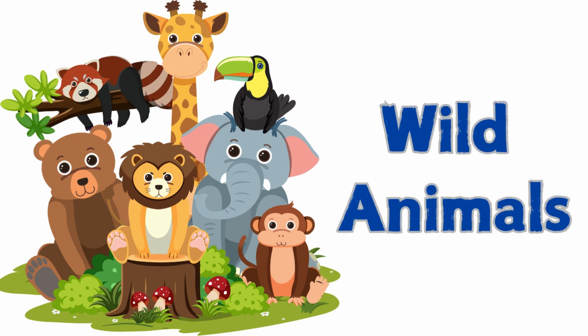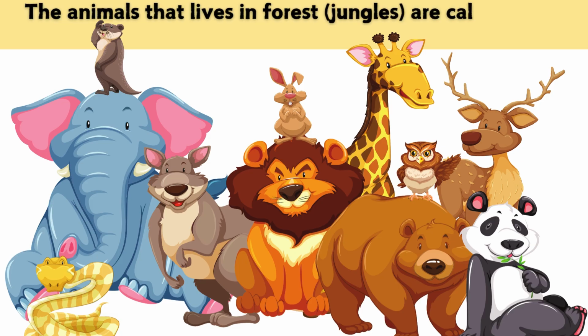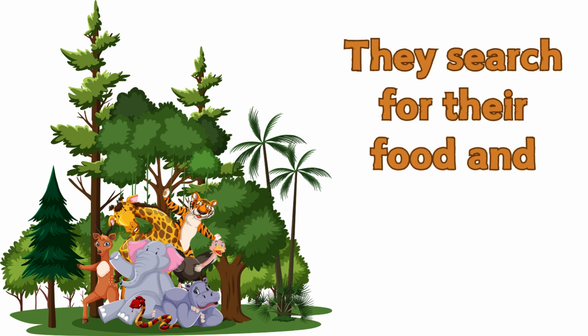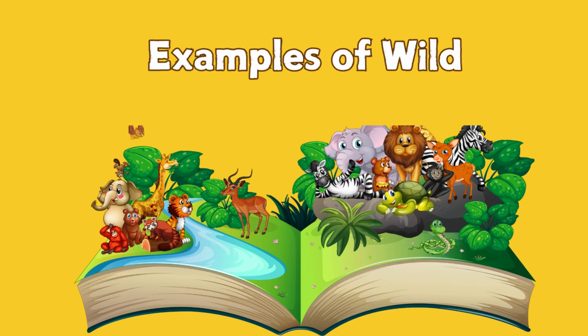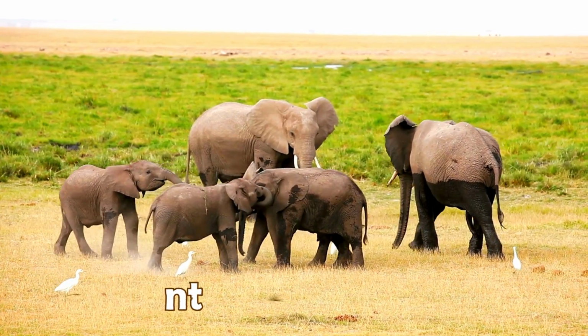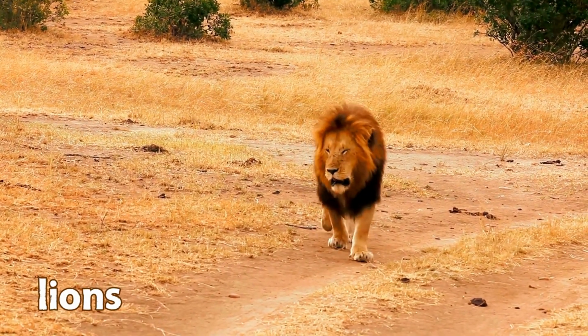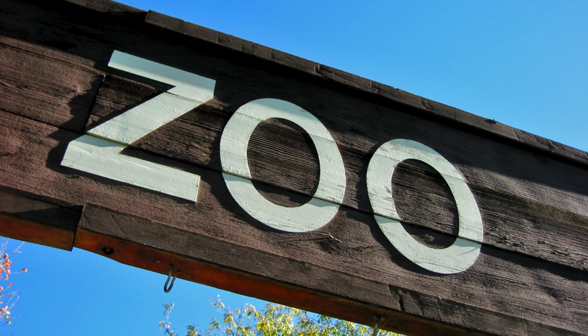Wild animals. The animals that live in the forest or jungle are called wild animals. They search for their food and shelter on their own. Examples of wild animals are giraffe, elephants, bear, lion, and many more. We can see many of the wild animals in the zoo also.